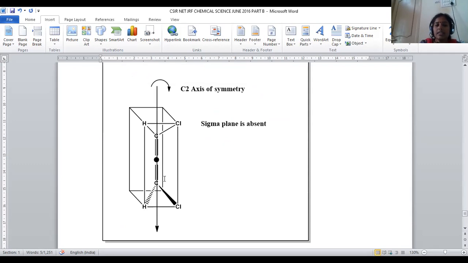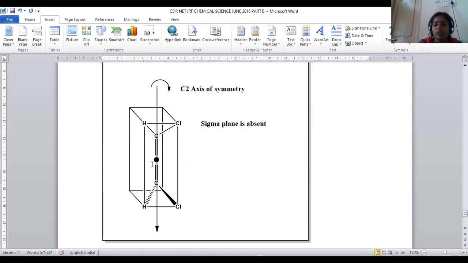Let us take this allene system in the cubic form. When we rotate through the principal axis, it is possible to get identical halves. So that is a C2 axis of symmetry. By rotating in this manner, we will get a C2 axis of symmetry in this molecule.